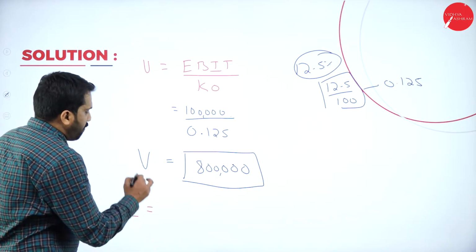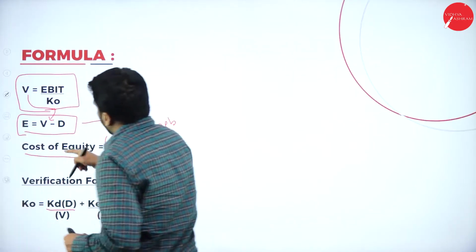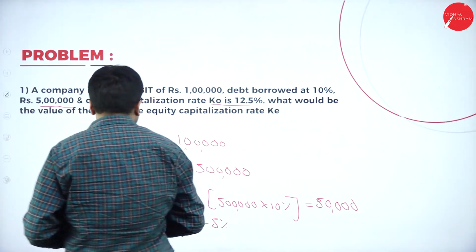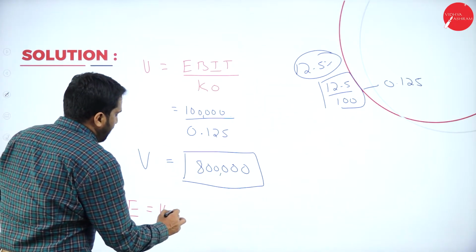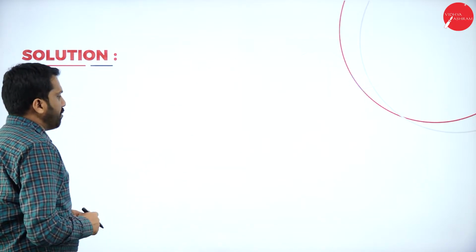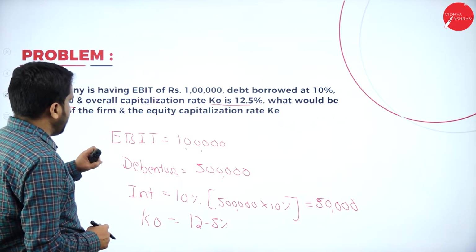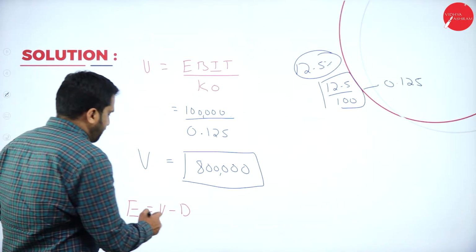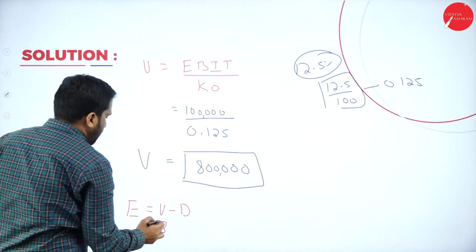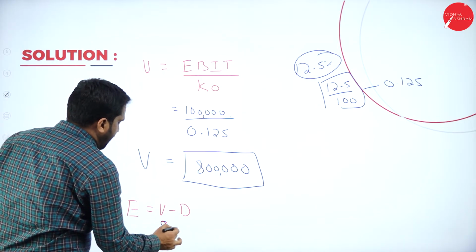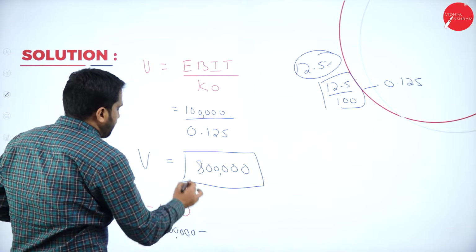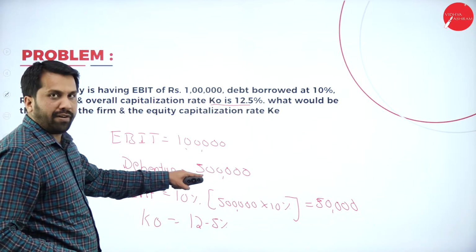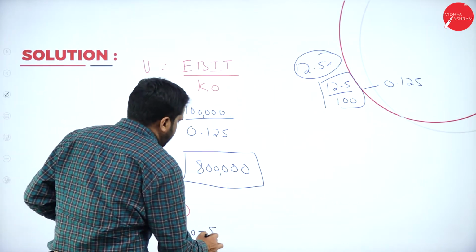Equity. What is the formula of equity? Value minus debenture is your equity. Now, value minus debenture. What is your value? Value is, already we calculated, it is 8 lakh. So it will be 8 lakh minus debenture. What is your debenture? Your debenture value is 5 lakh. Now, minus 5 lakh.